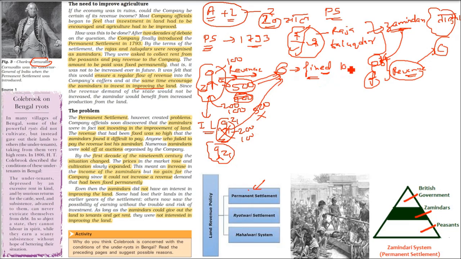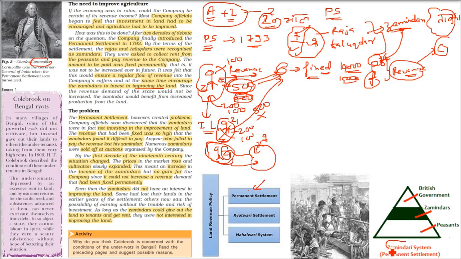But the revenue which the company was getting was only 500. That is, if the company wants to increase their fixed income from all the land from 10,000 to 15,000, they can't. Because in the permanent settlement, the word permanent says that the revenue was fixed. And one more thing, as long as the zamindar was getting rent from the land, that is, they will give it to the tenants, batai par, to somebody, and if he is getting money like the company was getting, why would the zamindar do anything for the betterment of the land, for the betterment of the peasant and farmer?